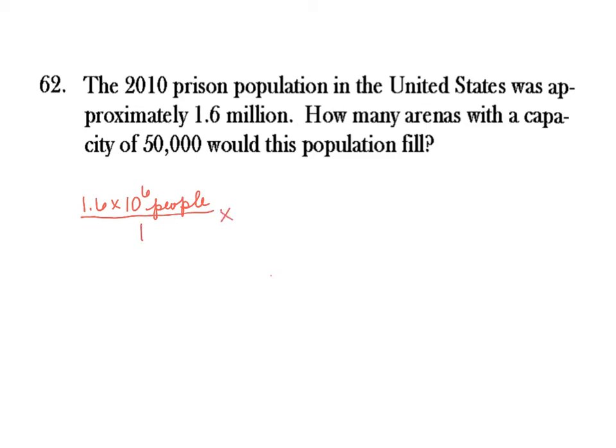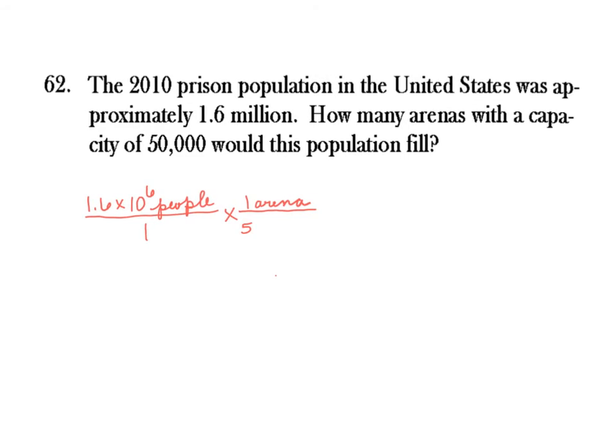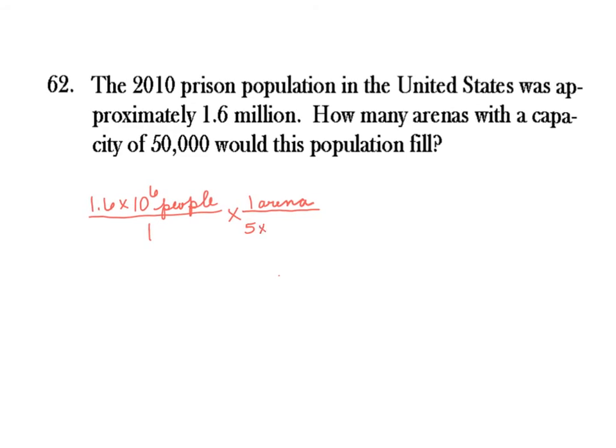And then the question becomes, how many arenas would that fill? Well, they told me each arena can hold 50,000 people, so I'm going to say 1 arena on the top and 50,000 people on the bottom. And I'm going to write that 50,000 in scientific notation also, so I'm going to write that as 5 times 10 to the fourth, and that's also people. Okay, so you can cancel the people out, and you're going to end up just in arenas.